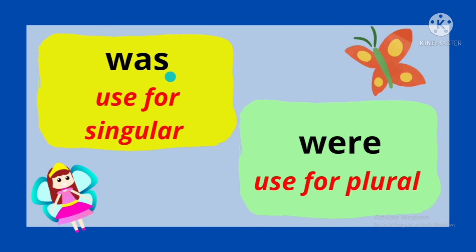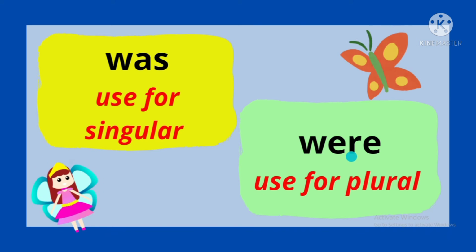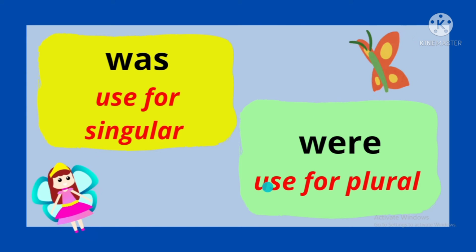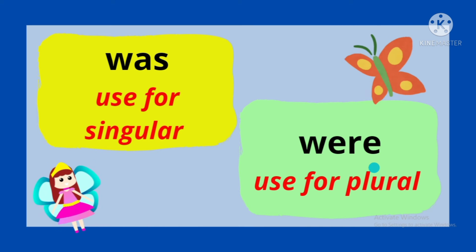So singular noun, she. They were playing badminton last week. So they, more than one person, so we use were for plural nouns. Remember, was and were, we use for an event or something that happened in the past.